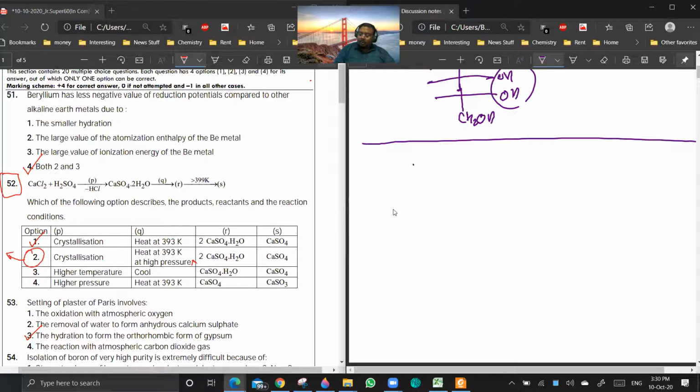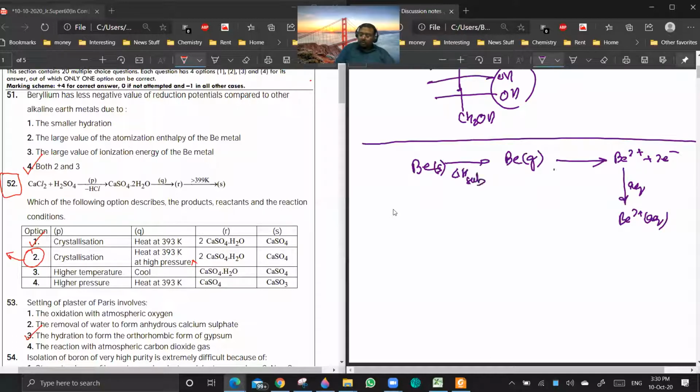So you see, basically, when beryllium is acting as a reducing agent, first beryllium solid has to go to beryllium gas. Then beryllium gas has to go to Be2+ plus 2 electrons. And then it has to undergo hydration to Be2+ aqueous. So this is delta H sublimation, that is ionization energy, and that is hydration energy.